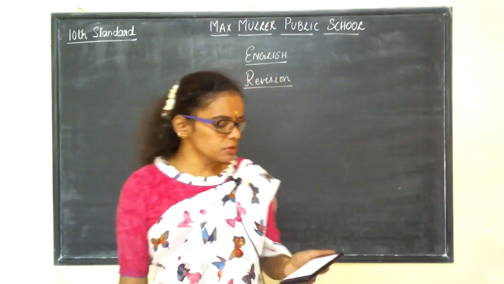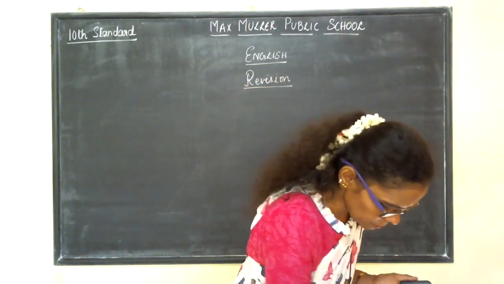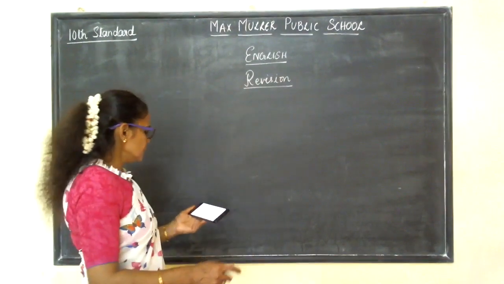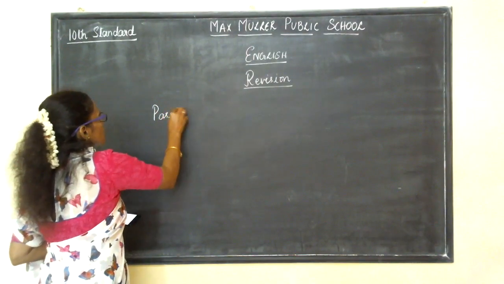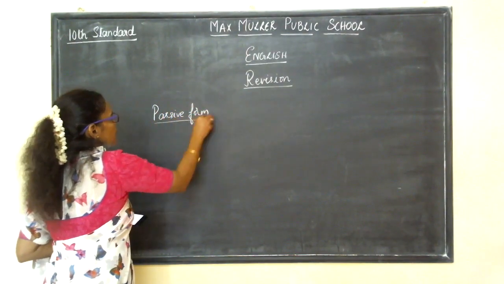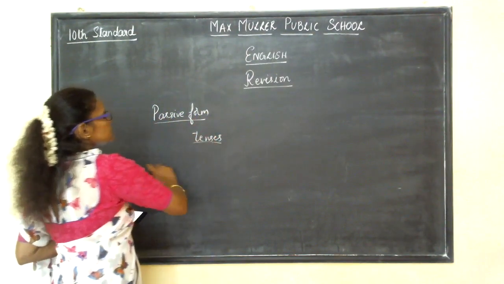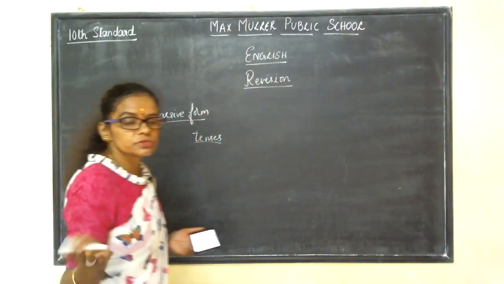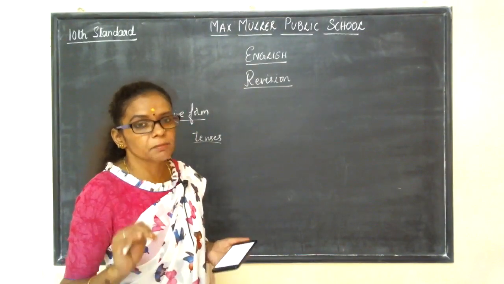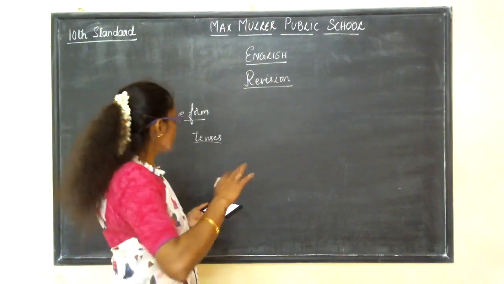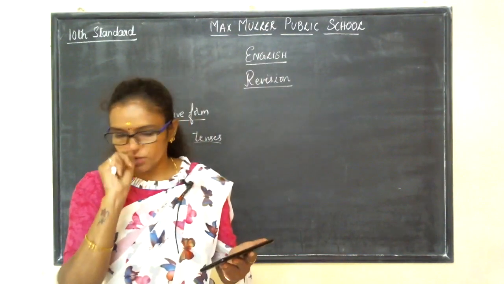Next one, 44th question. The children were plucking flowers. So this one is a direct sentence. We have to make it into a passive form. So passive form, how are you going to make it? You have to retain the tenses. You cannot make the past tense into future, something like that. No changes should be there. The meaning should be same. The tenses should be held same. The only thing is you have to make it into a passive form. For example, here the object and the subject have to be put first and second like that.